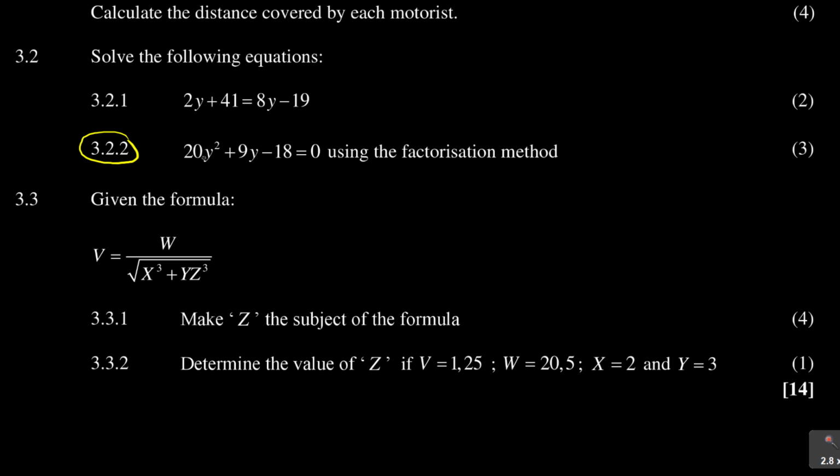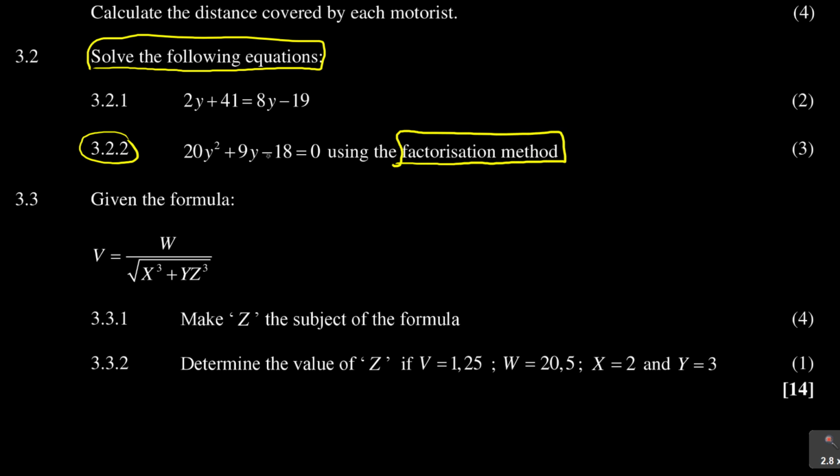3.2.2. It says 20y squared plus 9y minus 18 is equal to 0. It says solve the following equations. Okay, I'm solving this equation: 20y squared plus 9y minus 18 is equal to 0. Then it says using, so they are restricting me here. I must use the factorization method, meaning there are many ways of solving this.